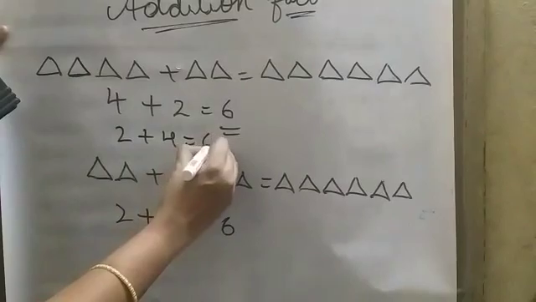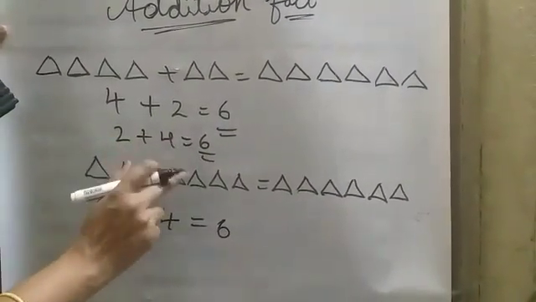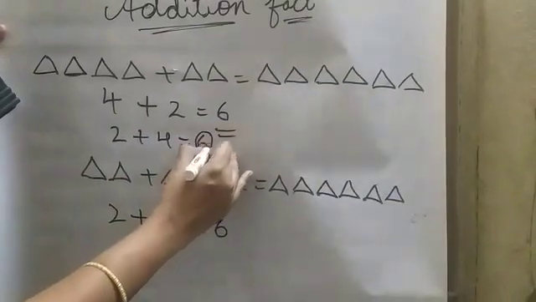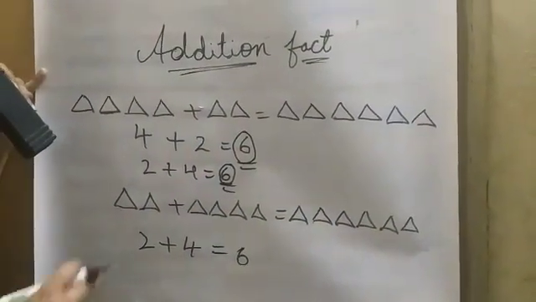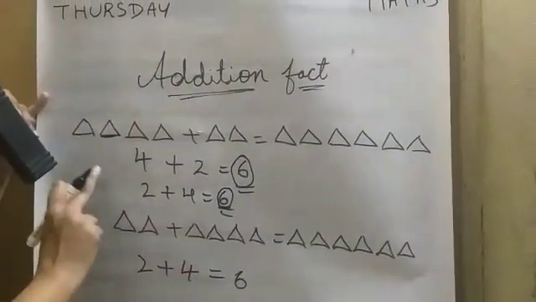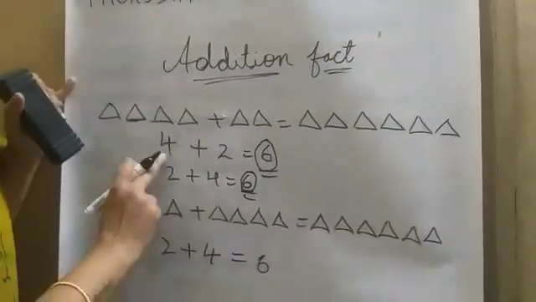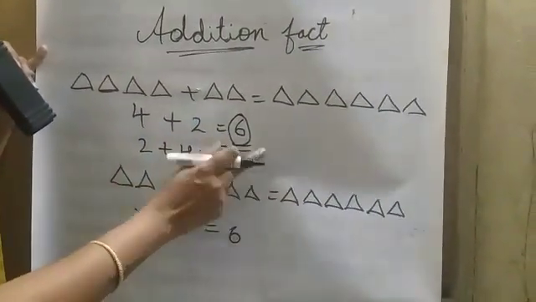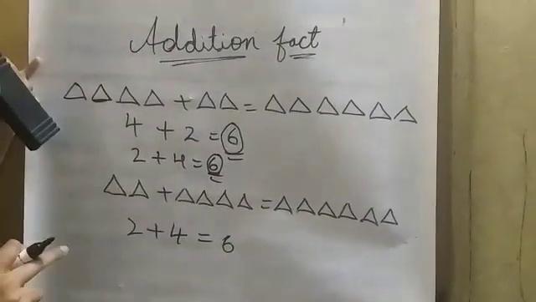If I am changing the order in addition, this side or this side, the answer will be the same. It will not change. Isn't it, children? When I am changing the order this side to this side or this side to this side in addition, the answer will be the same. It will not change. 4 plus 2 is equal to 6 or 2 plus 4 is equal to 6.